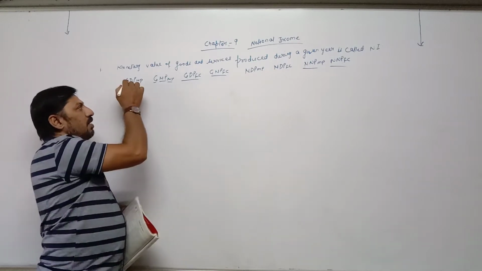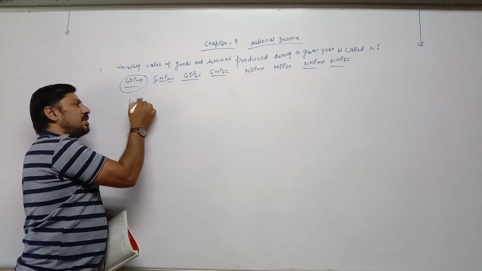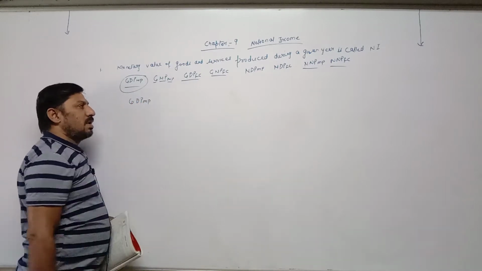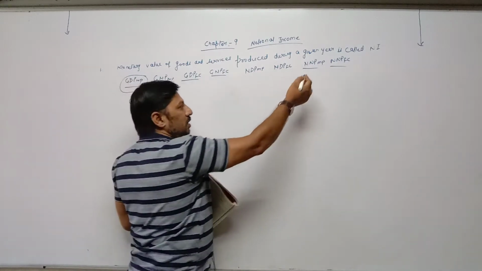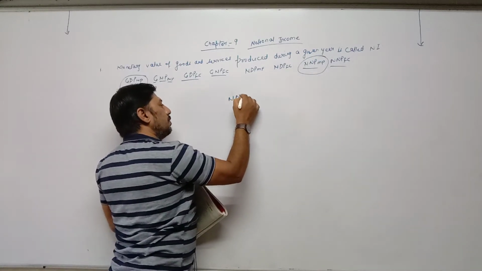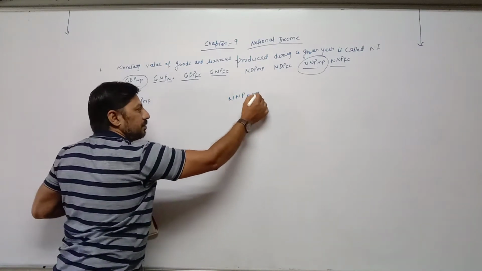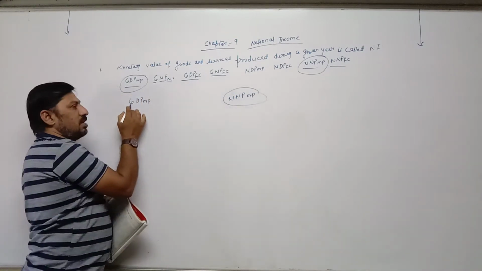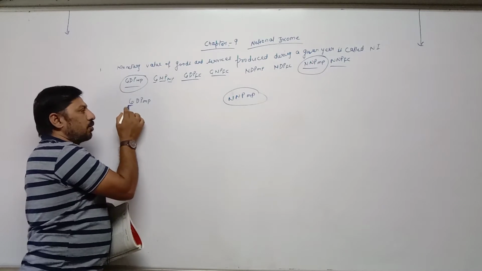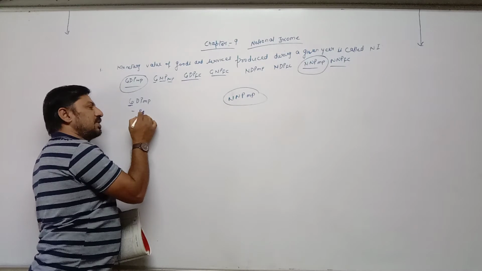For example, if GDP MP is given and we need to calculate, take any one term, for example NNP MP. Now calculate NNP MP. So from G, here gross is given, so we have to convert G to N. So minus depreciation.